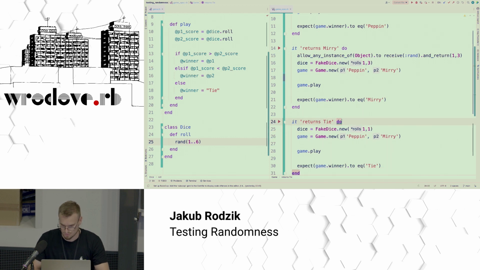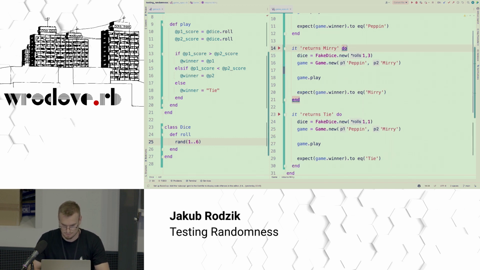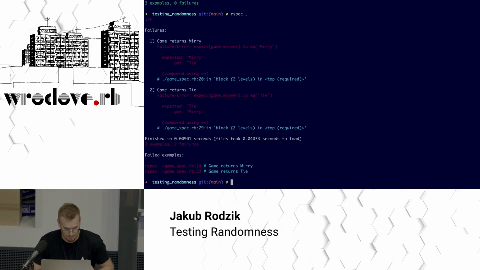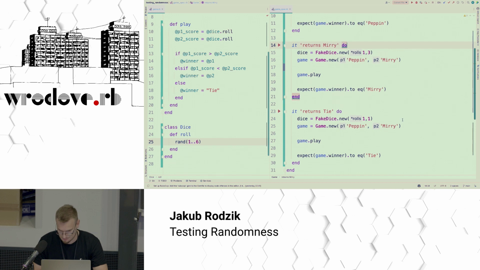And let's remove those lines. We don't need stubs anymore. Of course, I forgot about passing the dice. Okay.